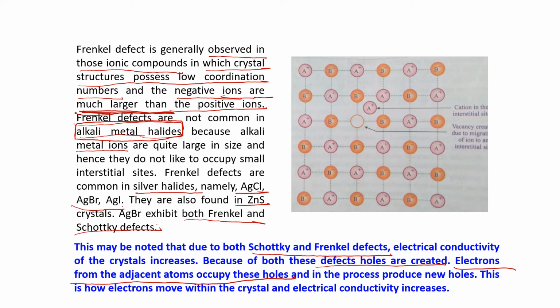This is how electrons move within the crystal, and the electrical conductivity increases. I think it is clear to you.